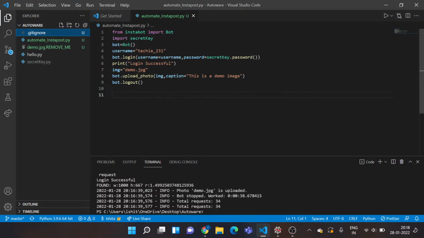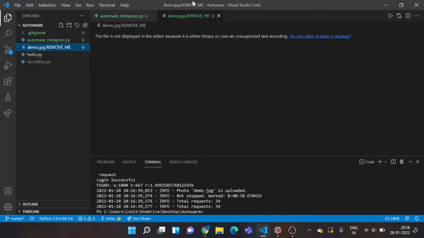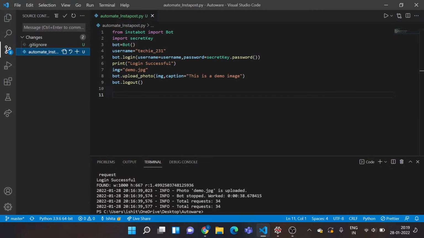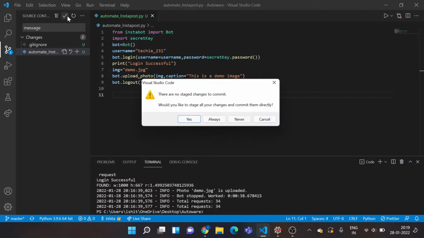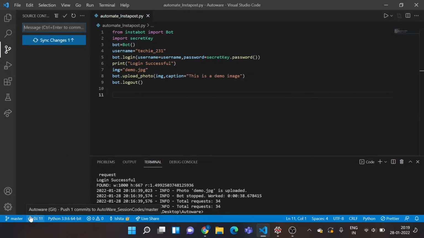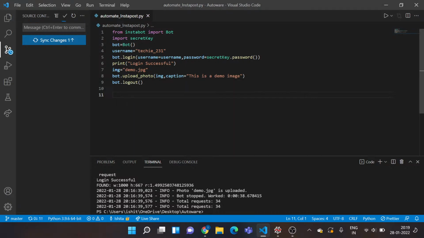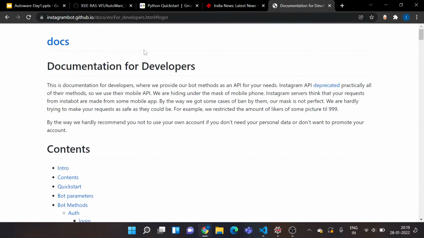And as you can see, once I've uploaded my image, the image has actually been removed from the directory itself. I think it may not happen for you if you just give the path or the URL. Since I had it in my directory, it got removed. So I don't need this file. I'll also delete this one. Okay, let me check if it is uploaded successfully.